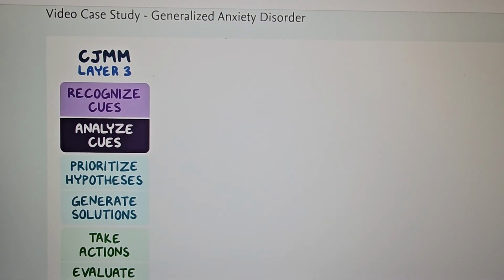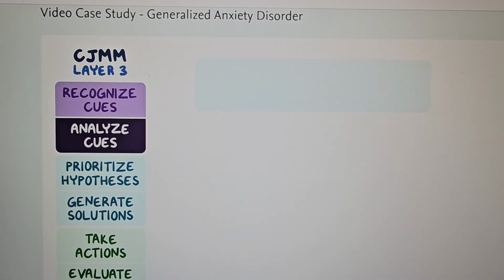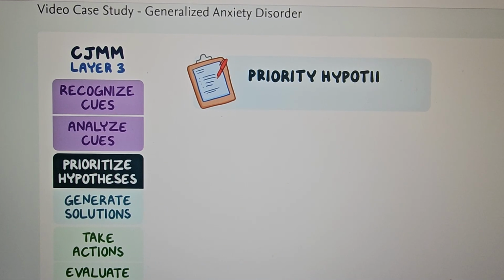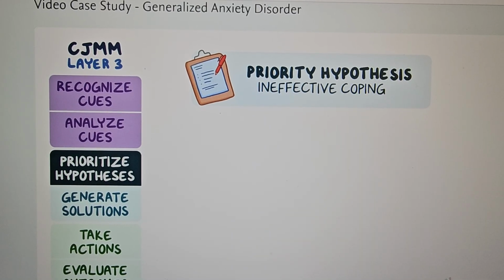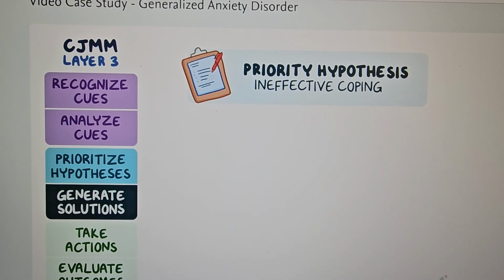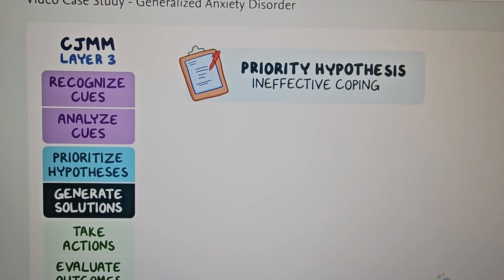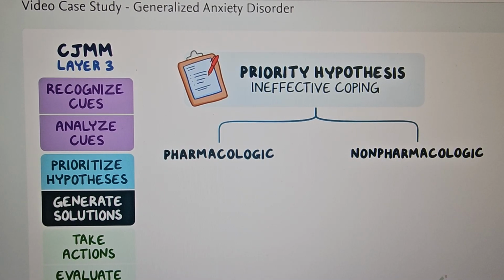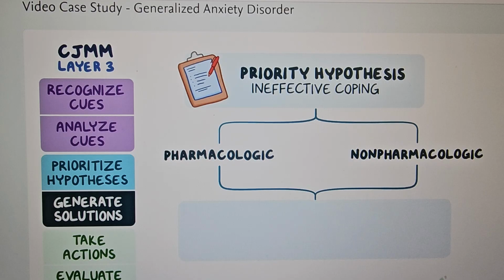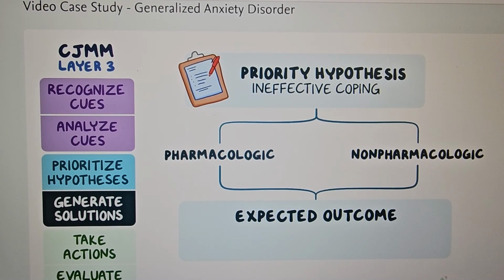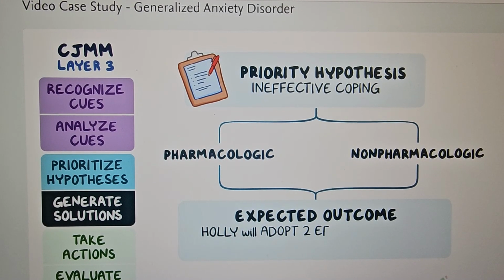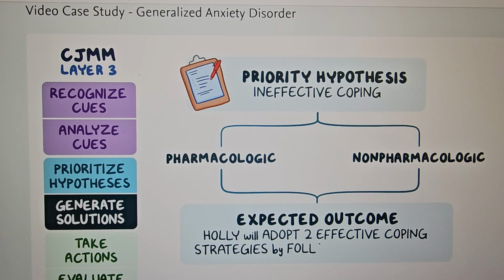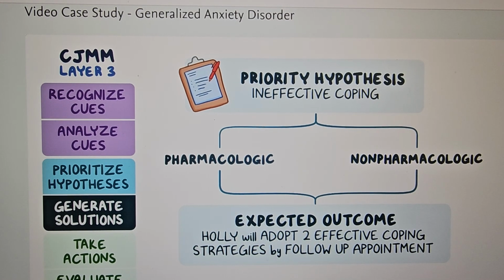Now, using the information she's gathered, Nurse Becca develops a priority hypothesis of ineffective coping. Then, Nurse Becca generates solutions to address Holly's ineffective coping, including pharmacological and non-pharmacological interventions. And she establishes the expected outcome that after intervening, Holly will adopt 2 effective coping strategies by her follow-up appointment.